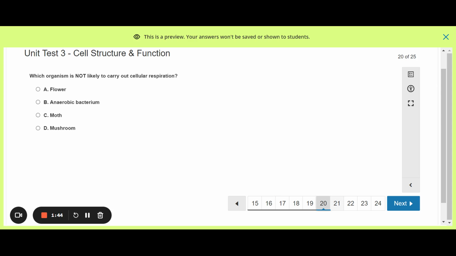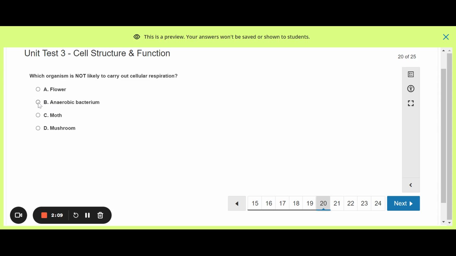Flowers, do flowers use oxygen? Anaerobic bacterium, with bacterium just being singular for bacteria. Moths, do moths use oxygen? And a mushroom, does a mushroom use oxygen? The only one that doesn't is the one that says it in its name. Anaerobic means not aero, not needing oxygen or air.